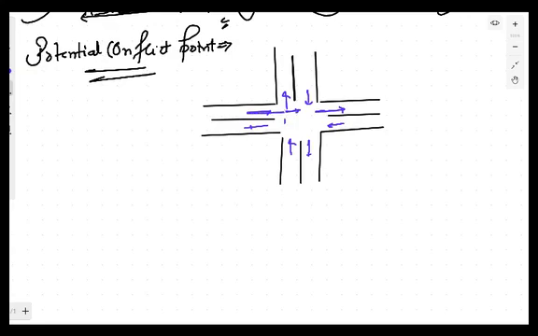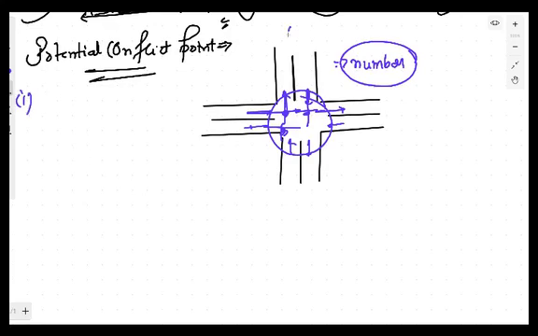If this vehicle does not come, then this can be the conflict. Similarly, this can be a conflict point. This can also be a conflict. If you join all the conflict points, you will get a number, and that number specifies the number of points where an accident, or the possibility of an accident, can occur. You just have to remember these numbers, and there are 3 different cases for that.